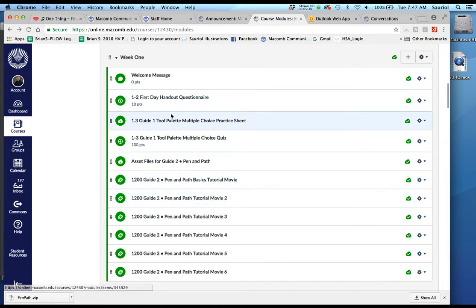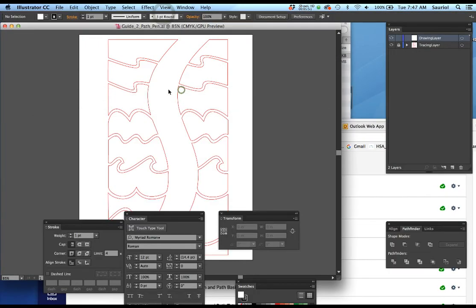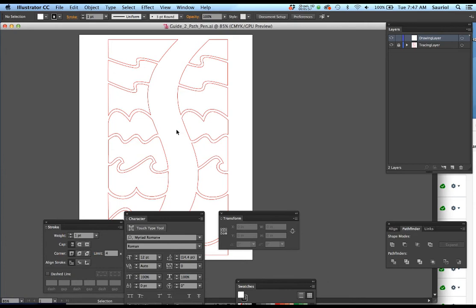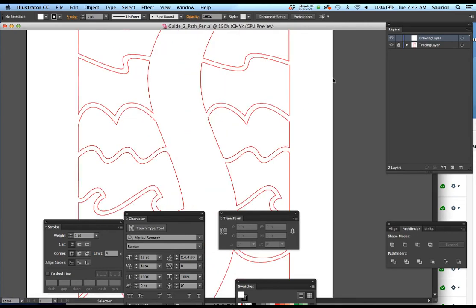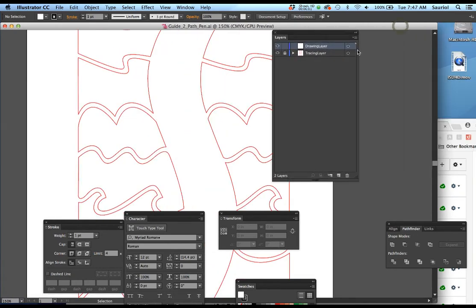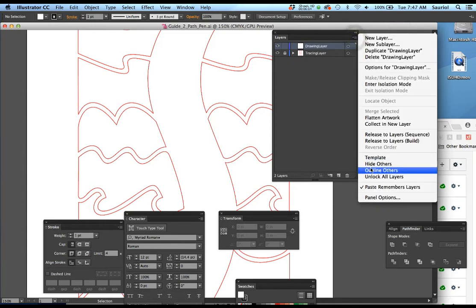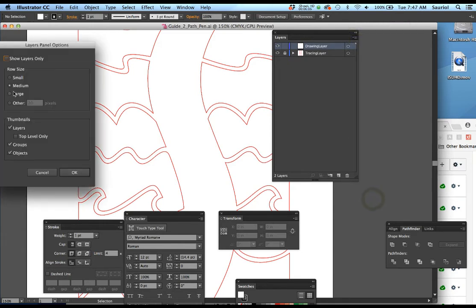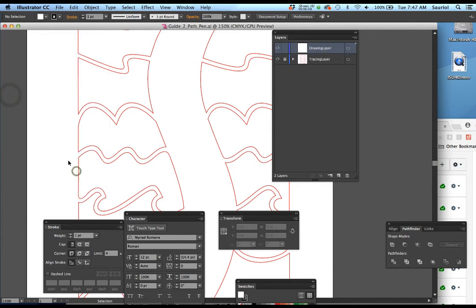One more time, I don't mean to repeat myself, but download the asset file for Guide 2 Pen and Path, and then watch the tutorial movies. Please do not just use this silly PDF, okay? And here is the Illustrator Guide 2 actual template that I want you to use. I'll make the icons larger just so we can see them on the screen.